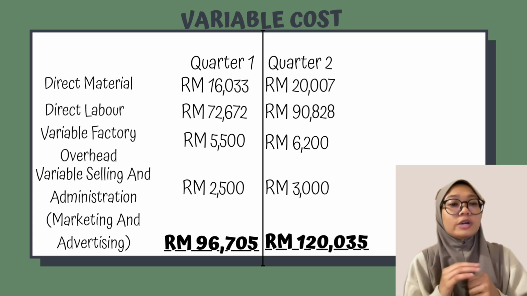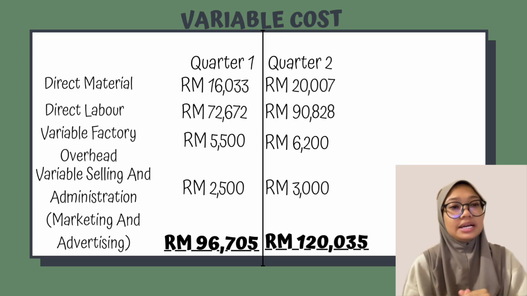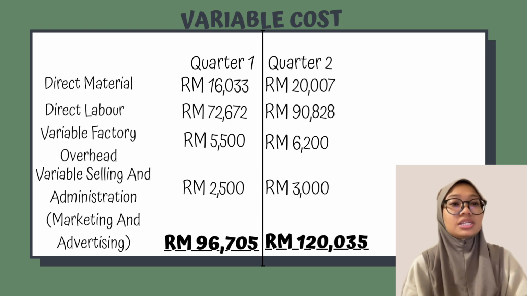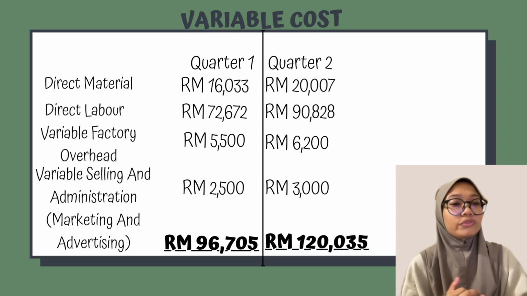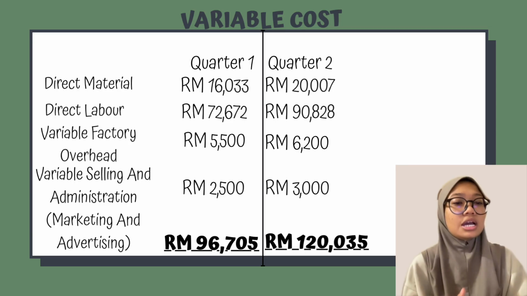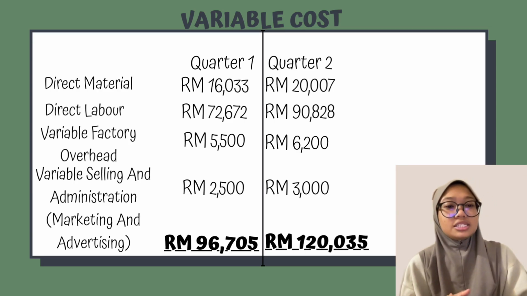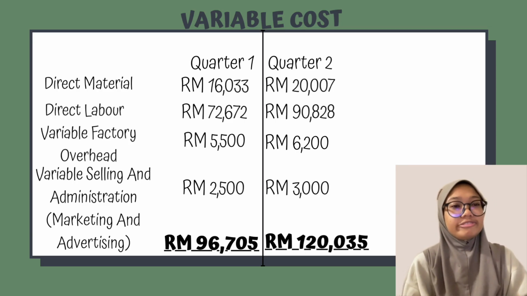For quarter 1: 16,033 ringgit plus 72,672 ringgit plus 5,500 ringgit, and lastly plus 2,500 ringgit. The final variable cost for quarter 1 is 96,705 ringgit.